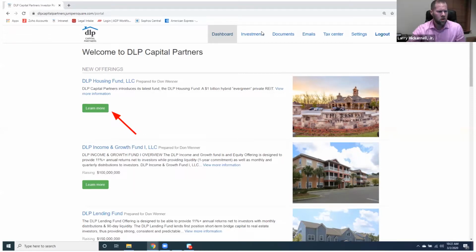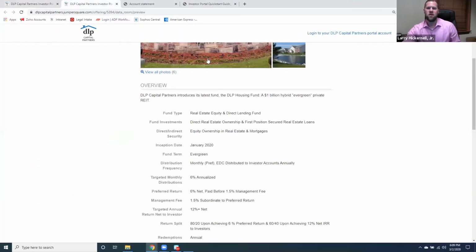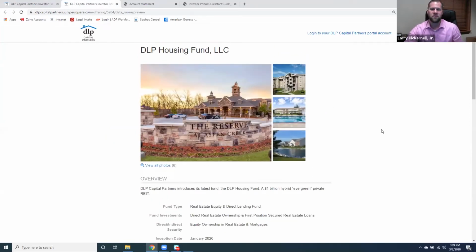So what we've done is I've created a sample portal for you, and Kyle, you just let me know if you can still see this screen here on the right-hand side. It should say, "Welcome to the DLP Capital Partners Investor Portal." All right. So with that said, when you come into the portal, you'll come into the offerings page, and if you click on that DLP housing fund that we saw, it'll bring you to a page very similar to this one.